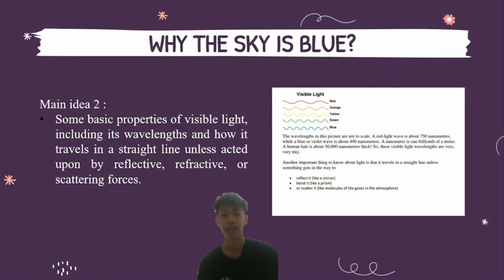My name is Mahdawi. You can call me Mahdawi. Main idea 2. Some basic properties of visible light, including its wavelength and how it travels in a straight line, except when it is bent by refraction or scattering forces.